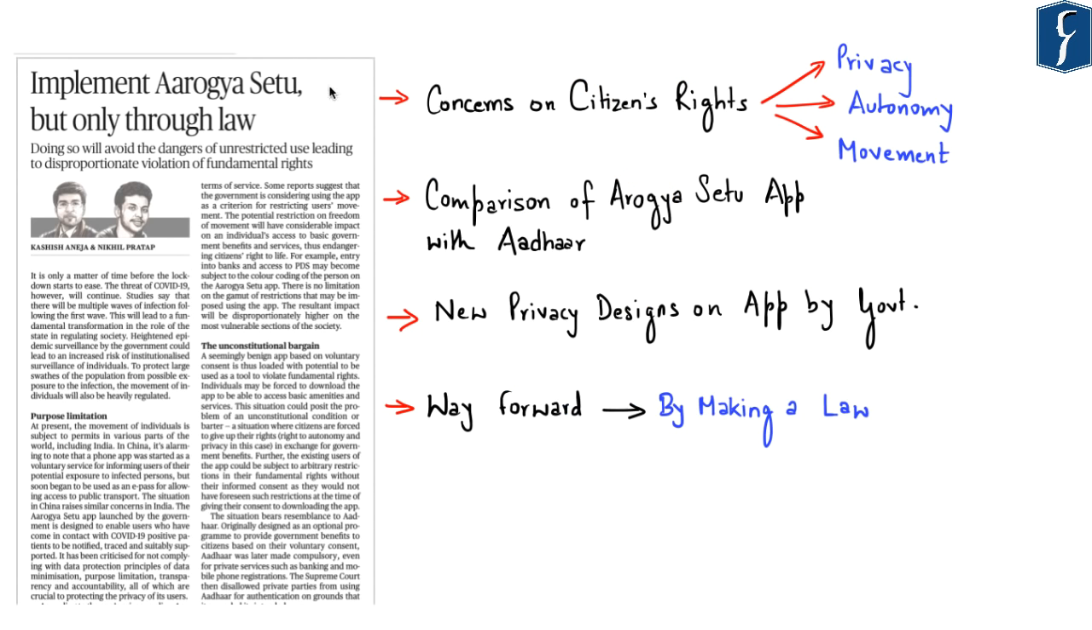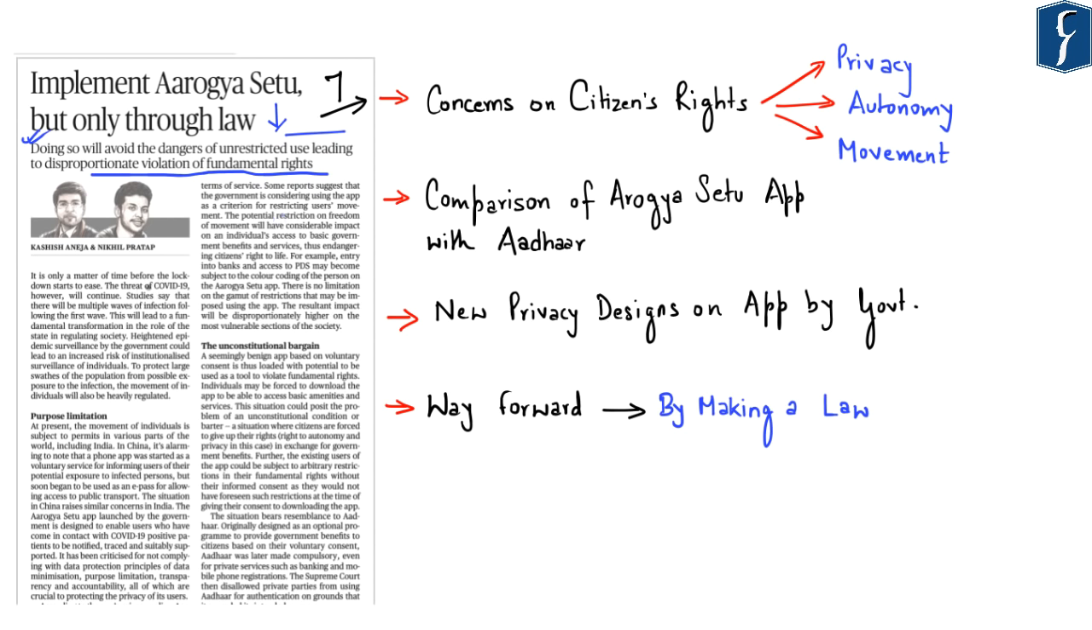The next news to be discussed appears in the article section on page number 7. It says, implement Aarogya Setu, but only through a law. Doing so will avoid the dangers of unrestricted use, leading to disproportionate violation of fundamental rights.